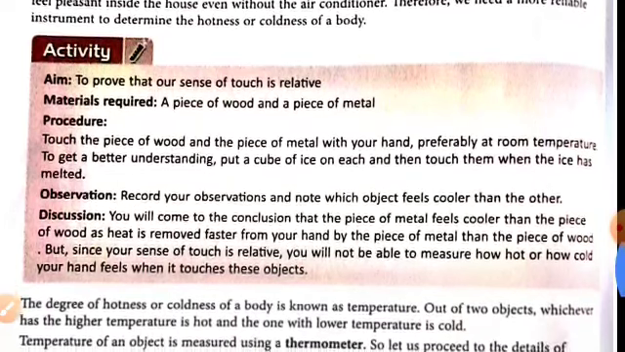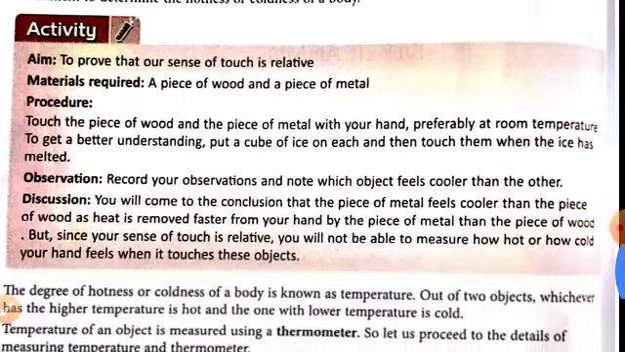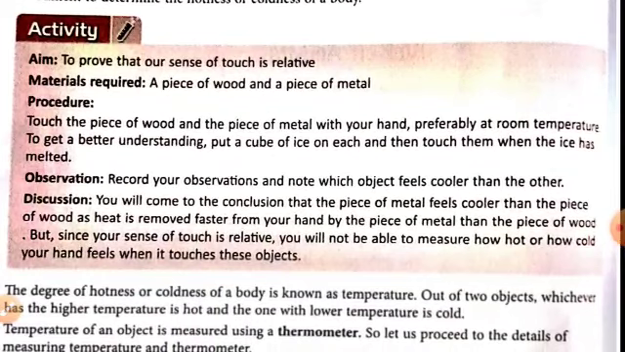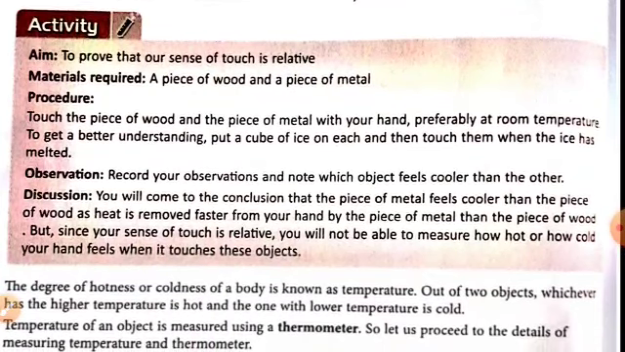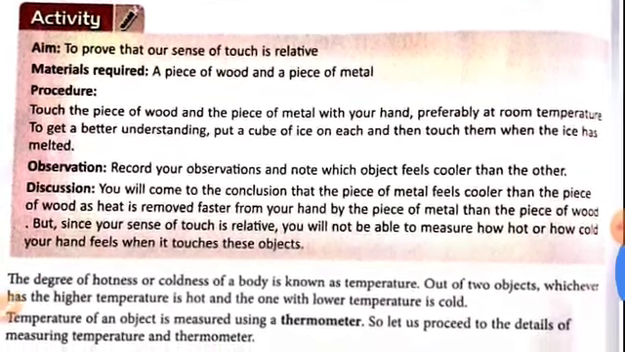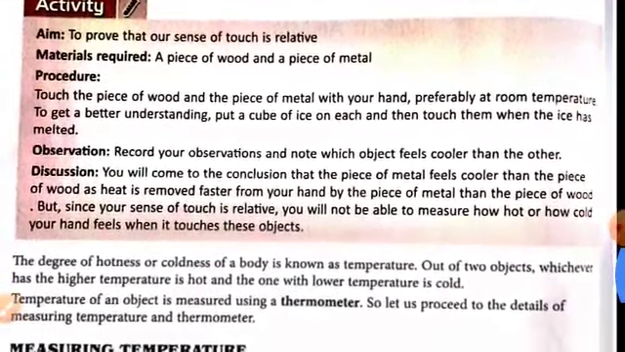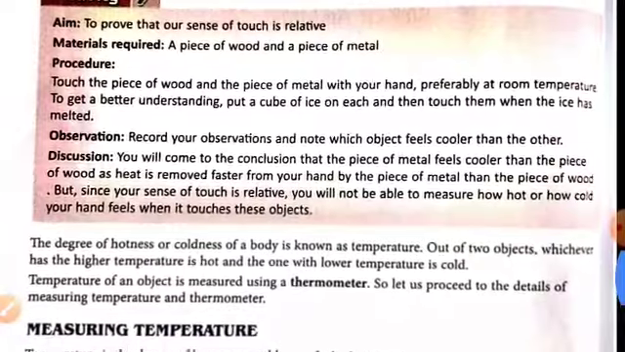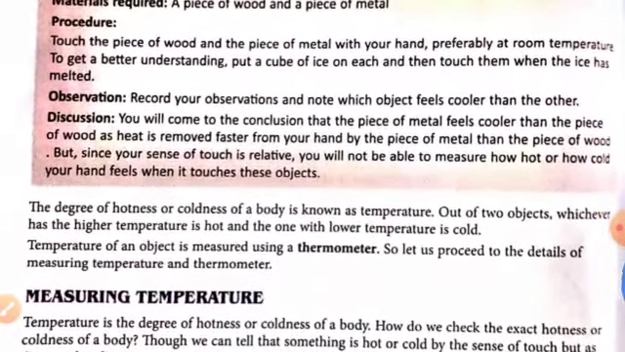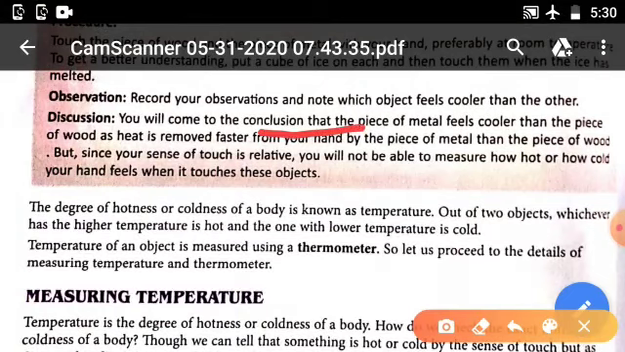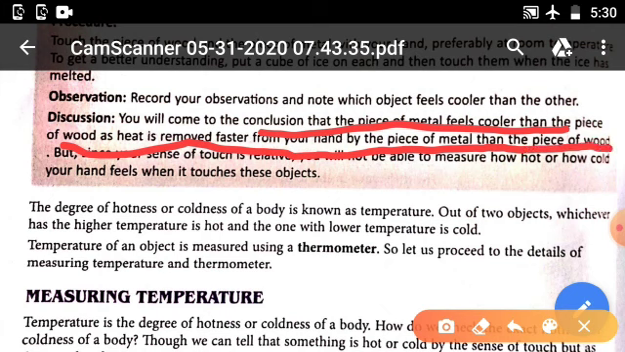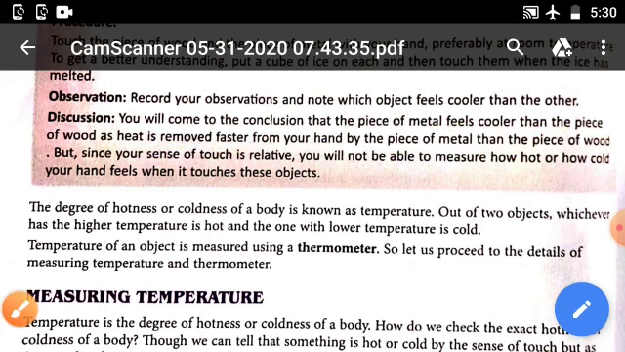Now comes the activity to prove that our sense of touch is relative. What are the materials required? A piece of wood and a piece of metal. Procedure: touch the piece of wood and the piece of metal with your hand, preferably at room temperature. But for better understanding, put a cube of ice on each and then touch them when the ice melts. What will you feel? You will feel that the piece of metal feels cooler than the piece of wood, as heat is removed faster from your hand by the piece of metal than the piece of wood. So this proves that the sense of touch is relative. You will not be able to measure how hot or how cold your hand feels.